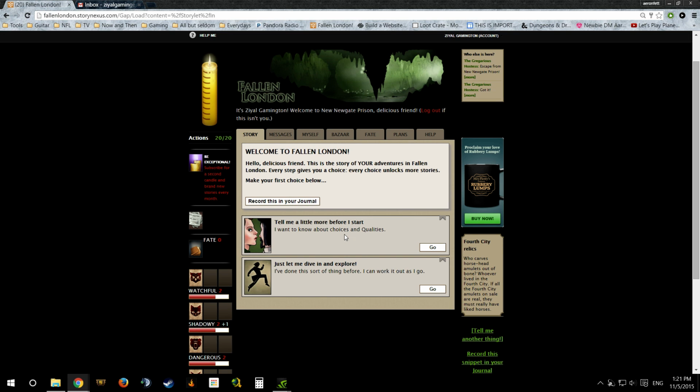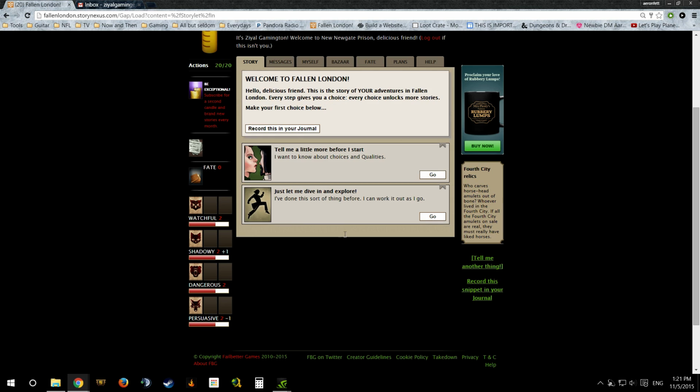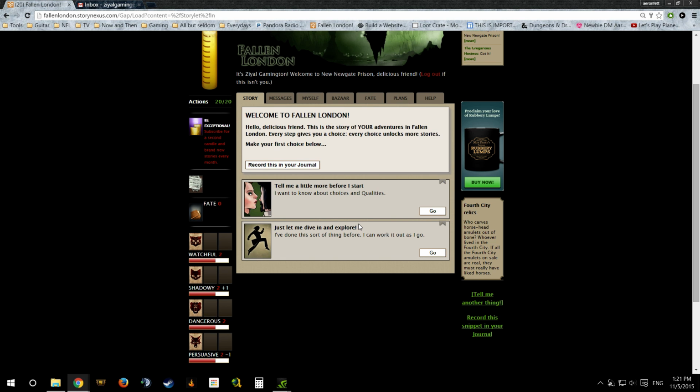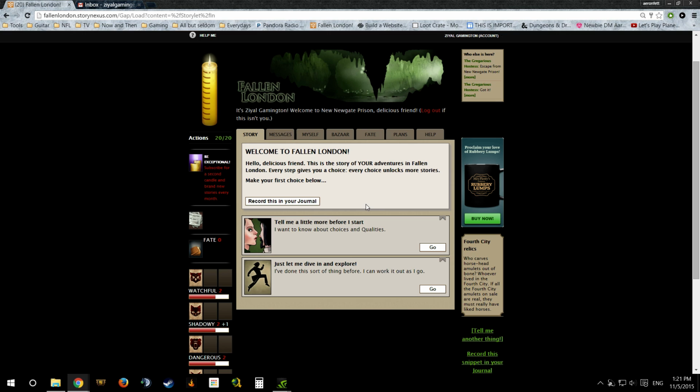So pretty much what happens in Fallen London, this is the game. Graphical interface. It's quite advanced, as you can tell. The graphics are not really where it shines, but that's not the point. The idea is that Failbetter Games have made something truly unique in terms of their story. And as soon as you start out the game, they say this is your story of your adventures in Fallen London.